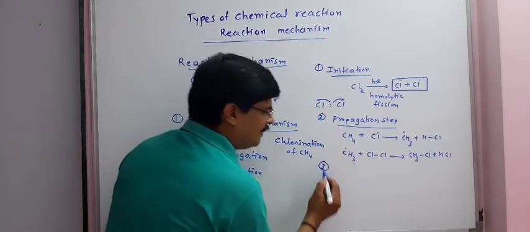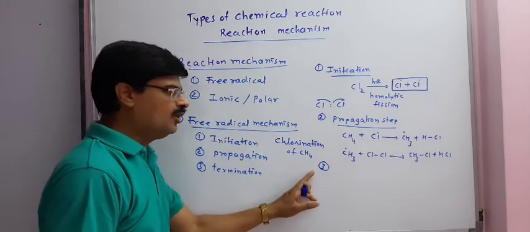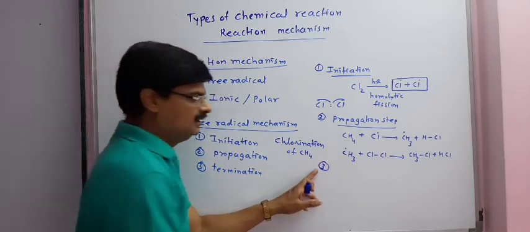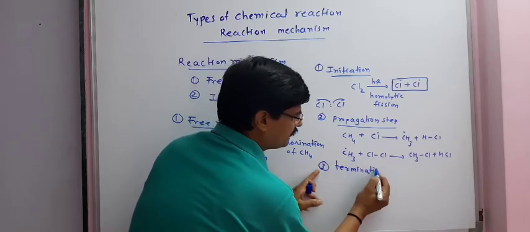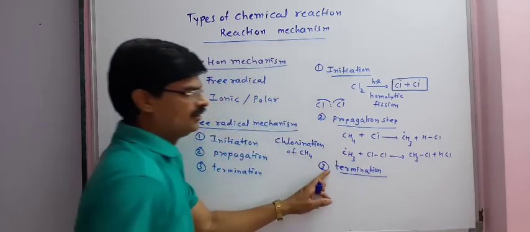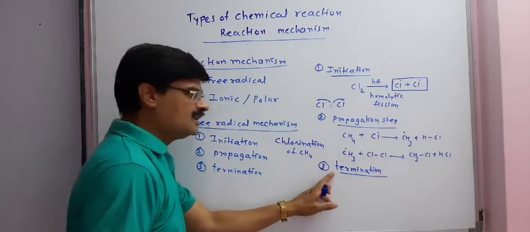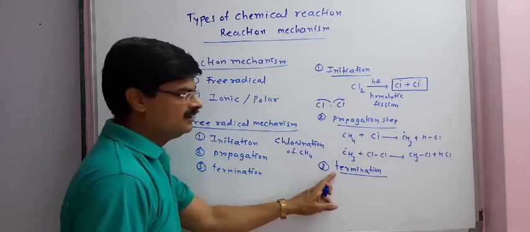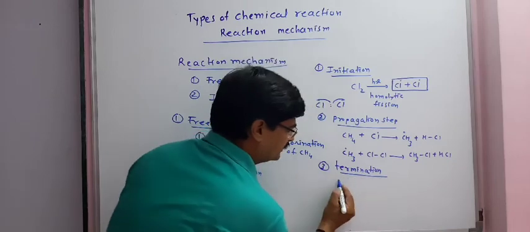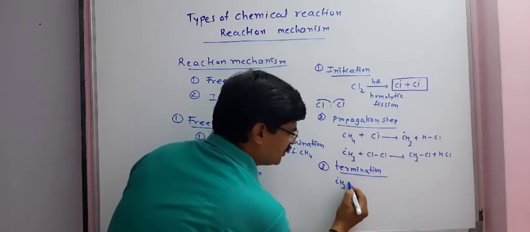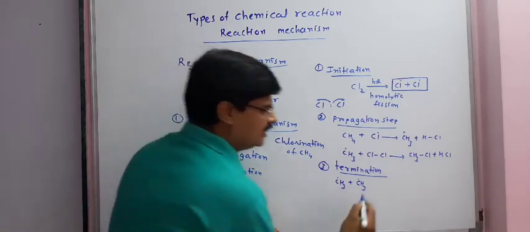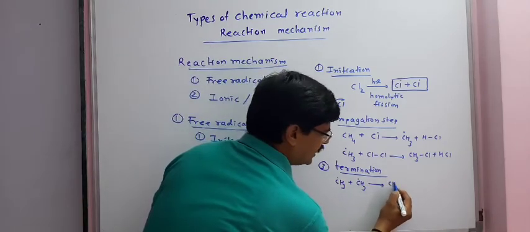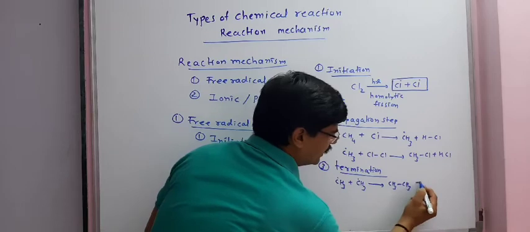But after some time, because of the consumption of the reactants, termination takes place. In termination, different types of reactions take place. If two methyl free radicals join, they can produce ethane.